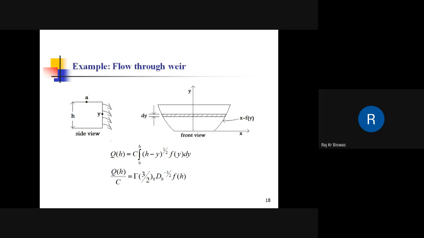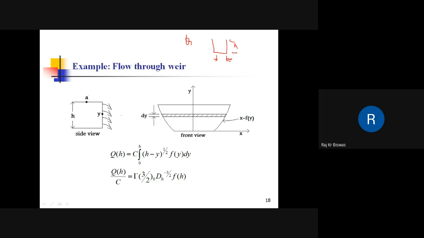So here is another example: flow through a channel. Now, if the dimensions of the flow channel, suppose this is the flow channel, its height and width, all these are given for a rectangular flow channel, we can find the volume flow rate, right? Let us consider a different situation. The volume flow rate is given.